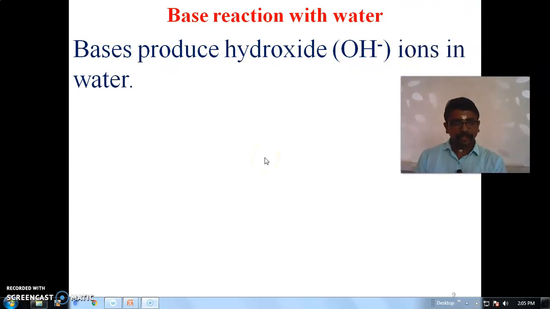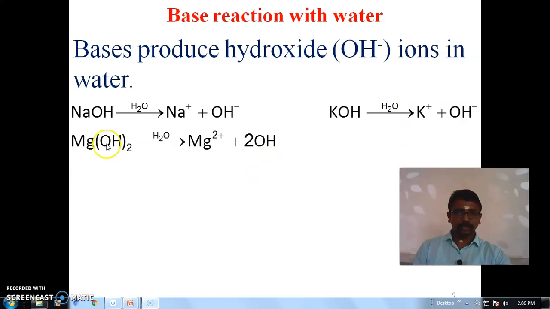If an acid is treated with water, it will form hydrogen ions, that is H plus ions. If a base is treated with water, it will form hydroxide ions. Hydroxide means OH minus ions.